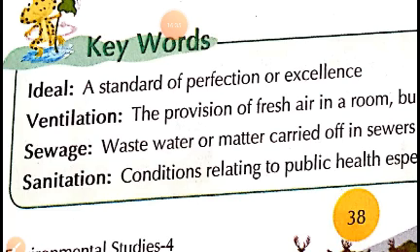So ideal here is added with the house. Here we will tell what are those things which make a house a perfect or excellent house. So this is a measuring unit which is used to measure the excellence or perfection of a house, or of anything. But here we are using ideal for measuring the perfection of a house. This ideal can be used for some other words also.